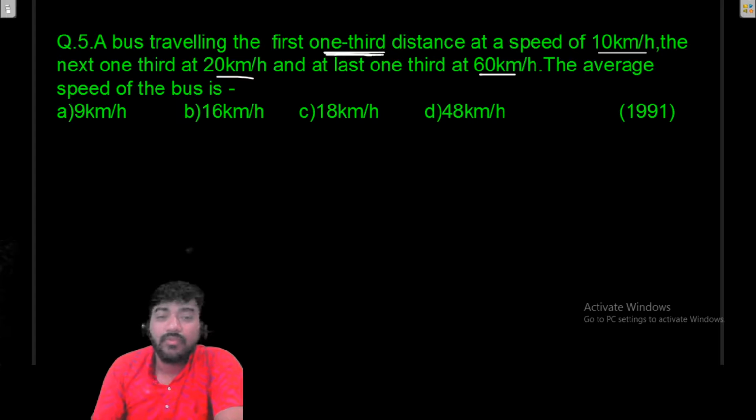So again we have to use that the average will be 3 divided by 1 by V1 plus 1 by V2 plus 1 by V3.